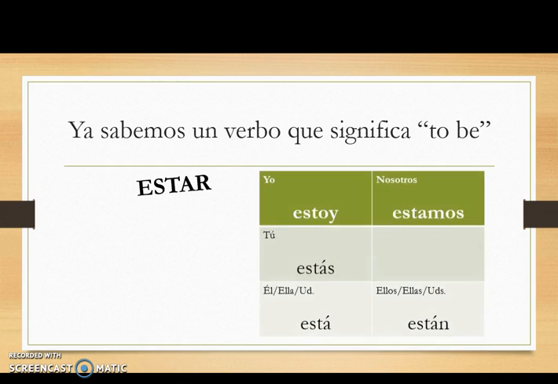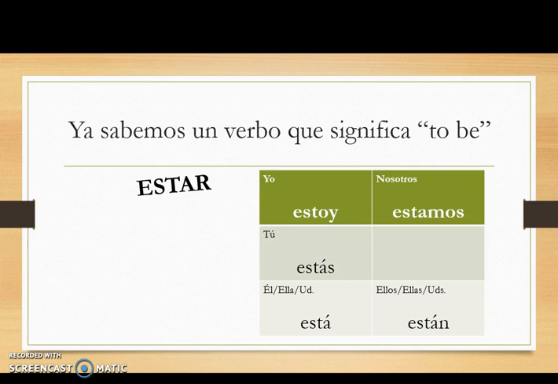Las formas de estar. Yo estoy, tú estás, él, ella, usted está, nosotros estamos, ellos, ellas, ustedes están. Yo estoy, I am. Tú estás, you are. Él está, he is. Ella está, she is. Usted está, you formal are. Nosotros estamos, we are. Ellos están, they are. Ellas están, they are if the group is all girls. And ustedes están, you all are.